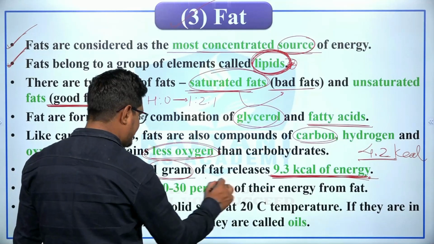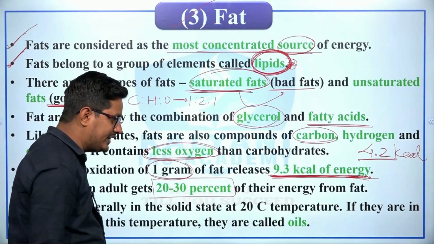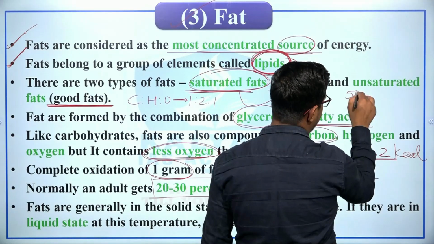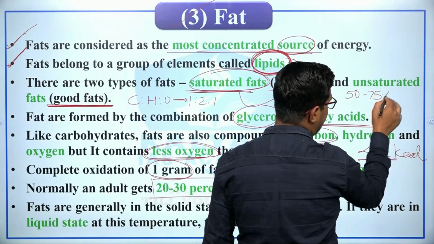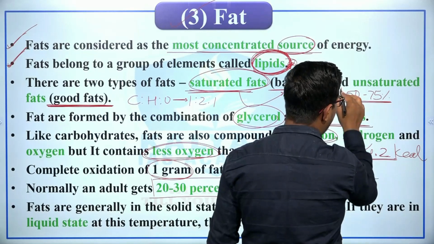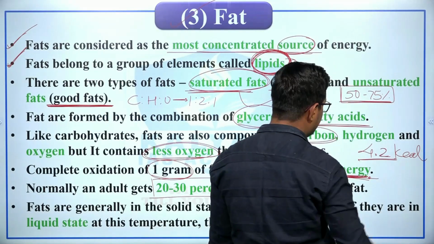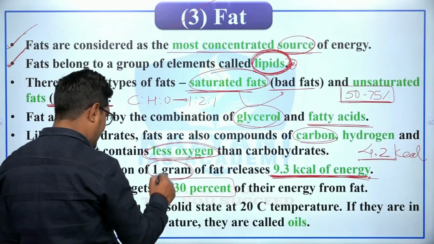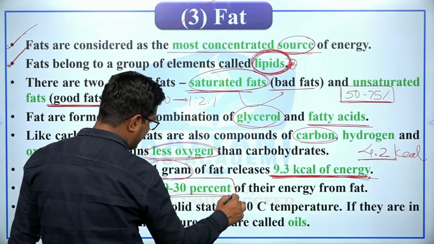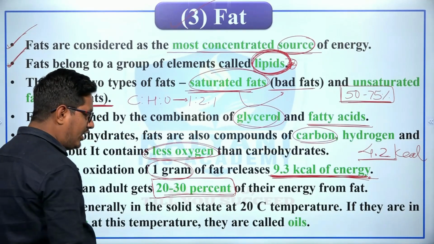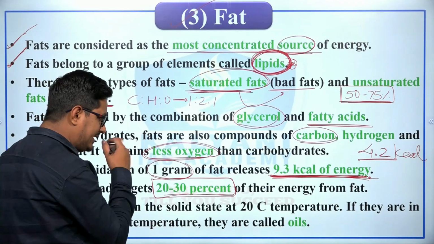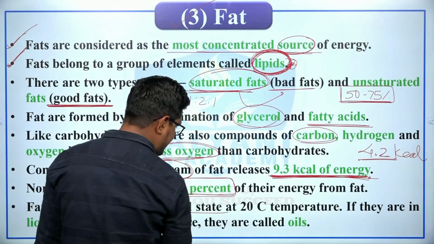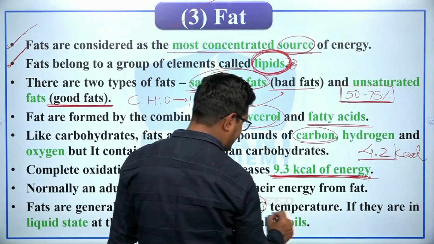Normally an adult gets 20 to 30% of their energy from fat. In the previous lecture we have seen that approximately 50 to 75% of the total energy requirement is to be met by carbohydrates, whereas 20 to 30% of the total energy requirement is to be met by fats, right? Fats are generally in the solid state at 20-degree temperature, right?